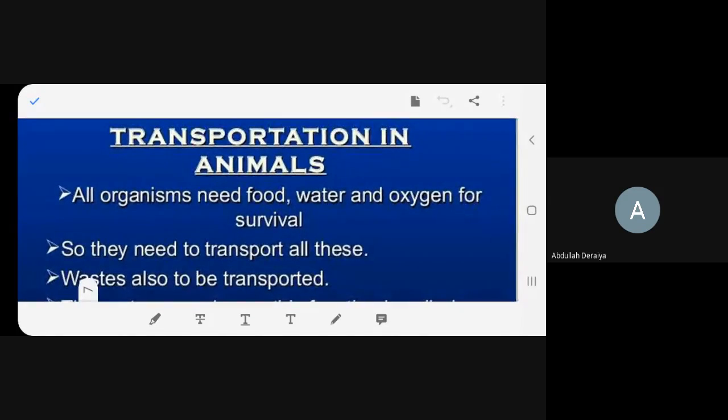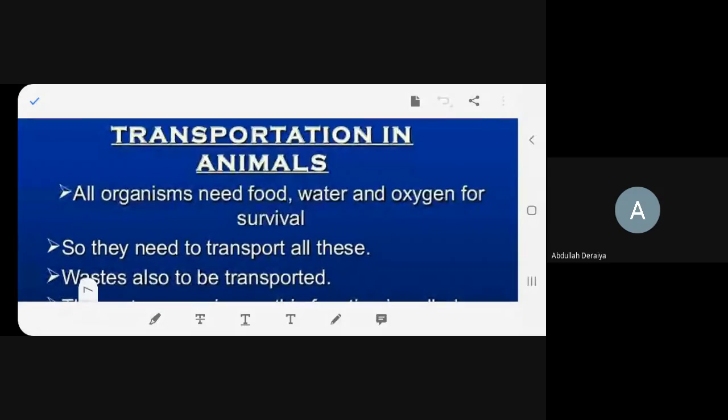Yes, start. Ma'am, can I read? Yes, beta. Transportation in animals. All organisms need food, water, and oxygen for survival. Do you agree?